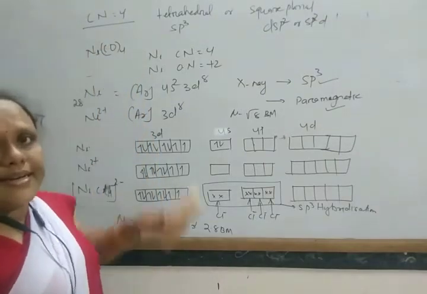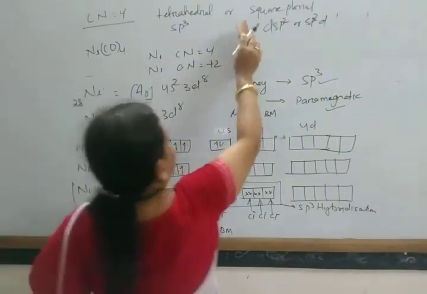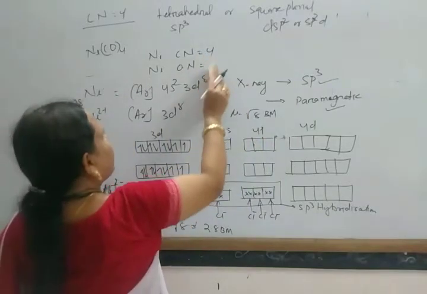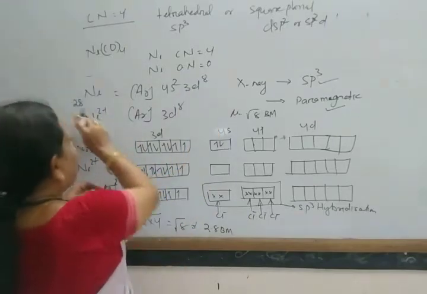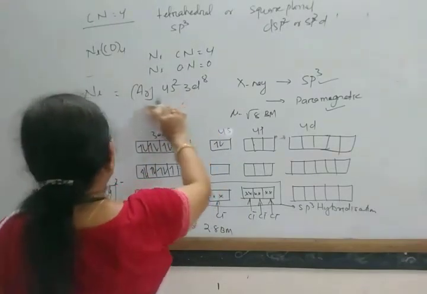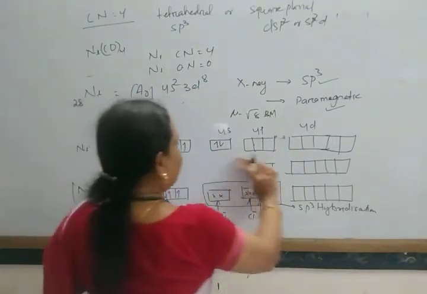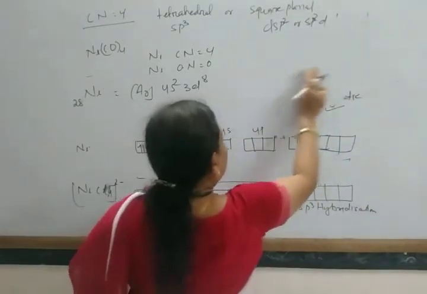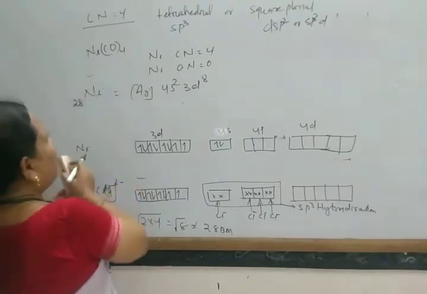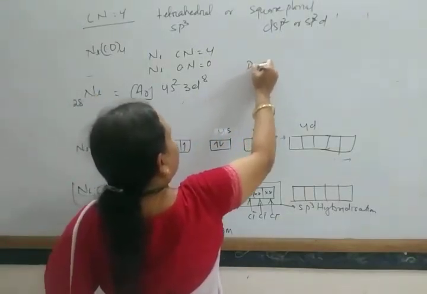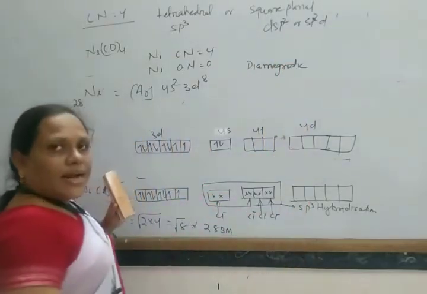Ni(CO)4, nickel tetracarbonyl. Here the nickel has coordination number 4 and it has oxidation number 0. So the electronic configuration of nickel is this much and there is no positive charge here. So nickel has configuration this much, no Ni2+ ion, and from its magnetic behavior it is found that this complex is diamagnetic in nature.